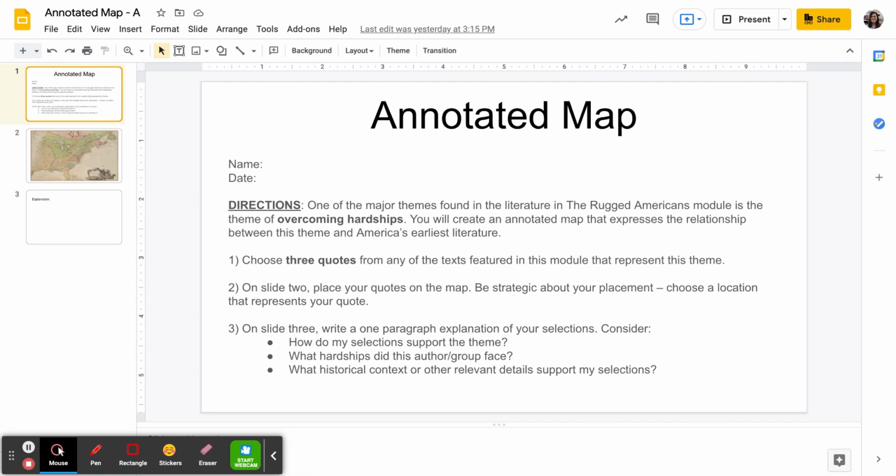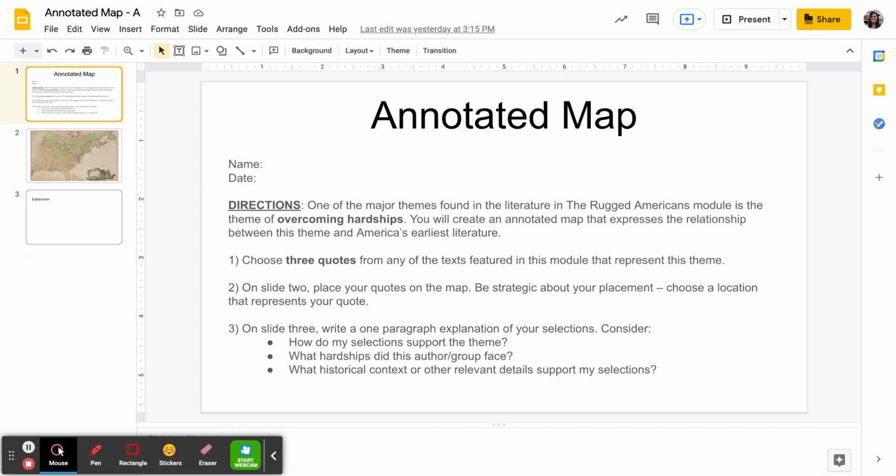For this assignment, you will click on this Google Slides presentation and it will first prompt you to make a copy that will save directly to your student Google Drive. So it will auto save for you. You don't have to worry about forgetting to save things. And if you lose it or can't find it, just go back to your student Google Drive and it will be there waiting for you.